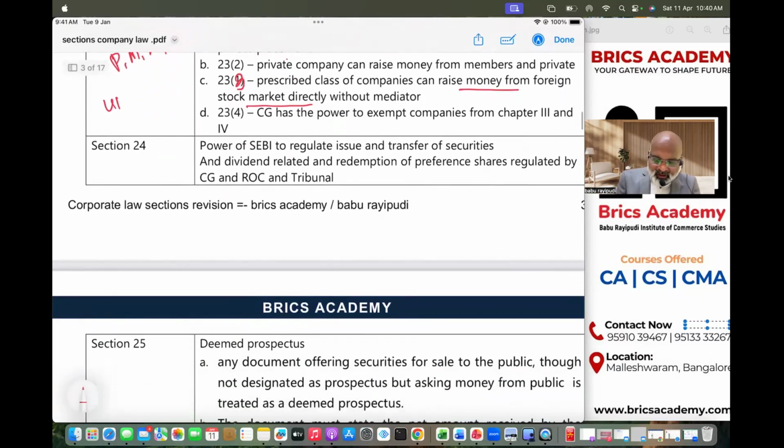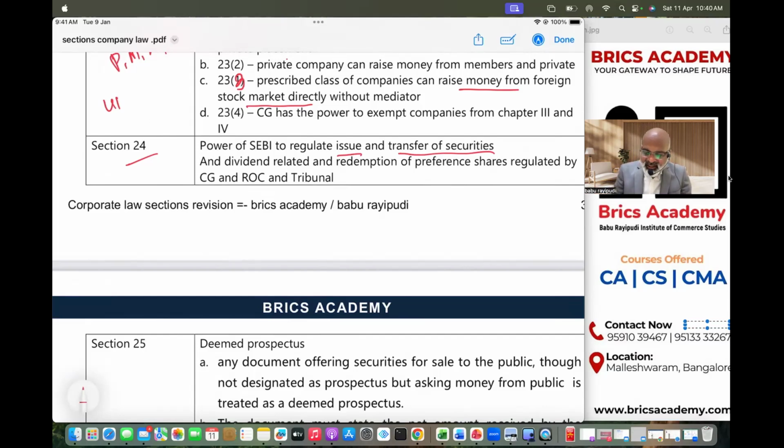Next one, section 24. Section 24 talks about the power of SEBI to regulate issue and transfer of securities. Whenever a public company raises money, it is supposed to get its securities listed on a recognized stock exchange. The moment you raise money from the public, SEBI comes into the picture. Your securities get listed on the stock market, then automatically SEBI's influence will be there. So when it comes to issue and transfer of securities, SEBI guidelines will be followed under section 24.